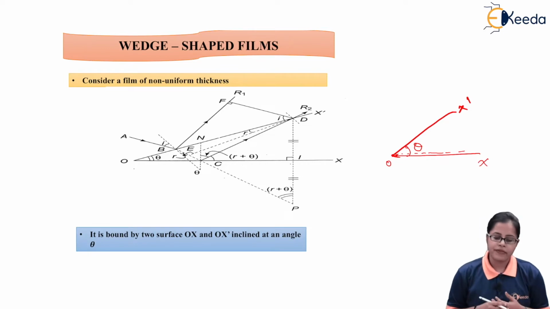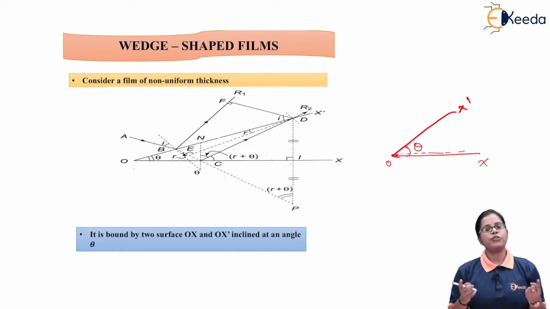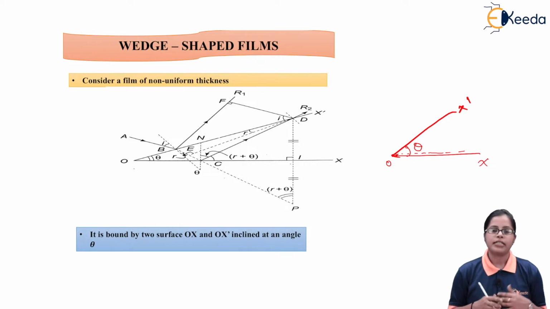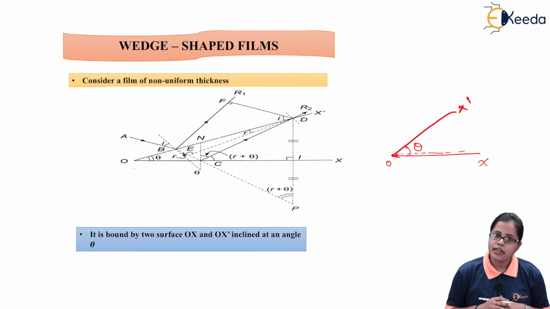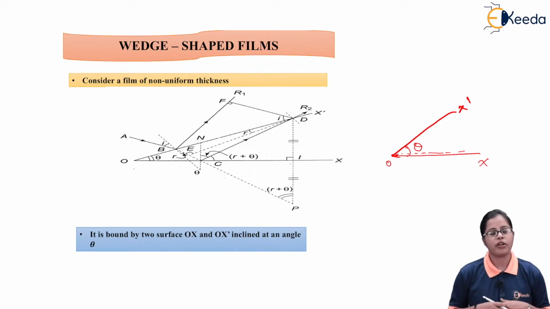Simply, when we say we have considered a film of non-uniform thickness, it is called a wedge-shaped film. So that is our topic: the wedge-shaped film interference, that is, the interference occurring due to the non-uniform thickness of the film. We are first going to discuss how the interference occurs in the wedge shape film. Then we are going to talk about the different conditions for constructive interference and destructive interference.